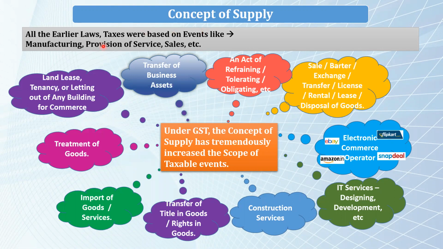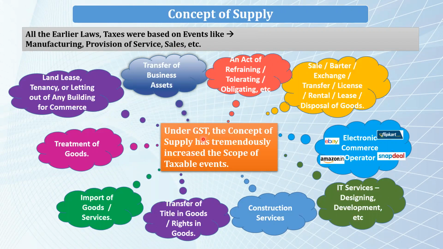All the earlier laws, taxes were based on some taxable event. Like in the case of excise, it was manufacturing of goods. In the case of service tax, it was provision of services. In the case of VAT, sales tax or central sales tax, it was sales. That was the taxable event. In the case of GST, taxable event is supply of goods.